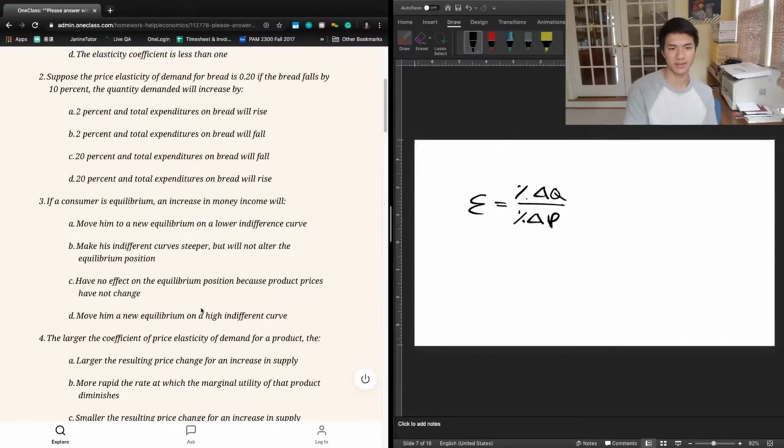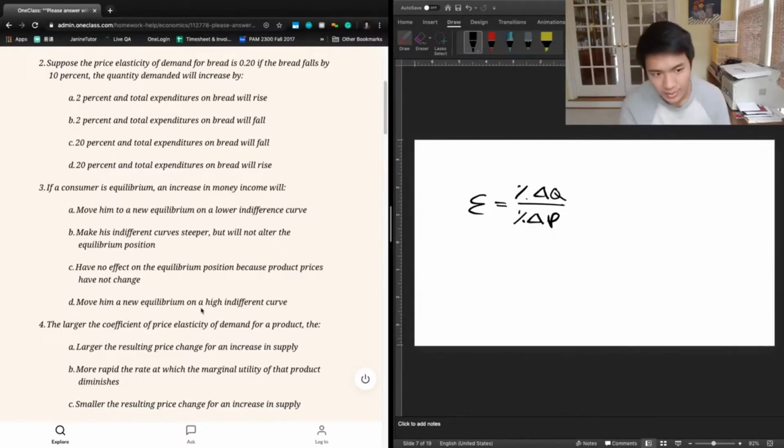Let's take a look at the next question. Suppose the price elasticity of demand for bread is 0.2. If the price of bread falls by 10%, the quantity demanded will increase by A, 2% and total expenditures on bread will rise, B, 2% and total expenditures on bread will fall, C, 20% and total expenditures on bread will fall, or D, 20% and total expenditures on bread will rise.